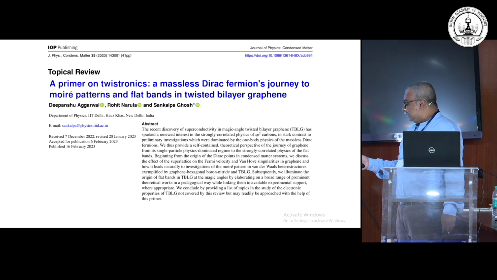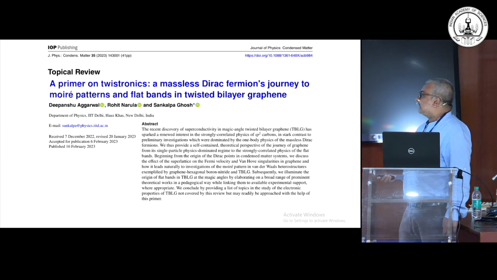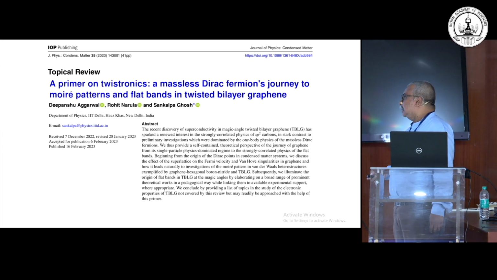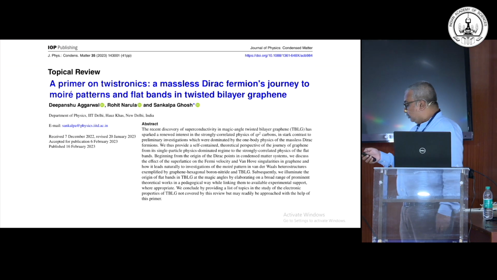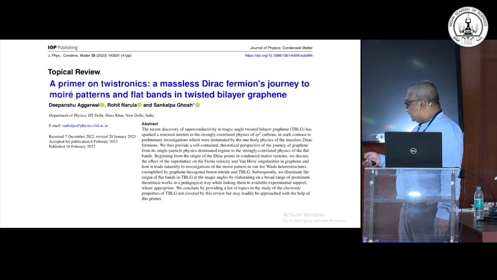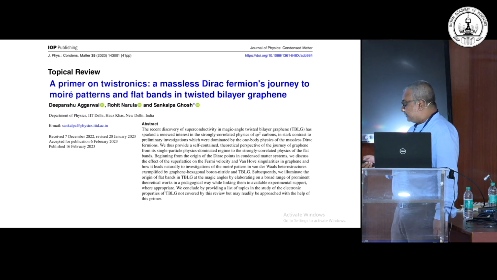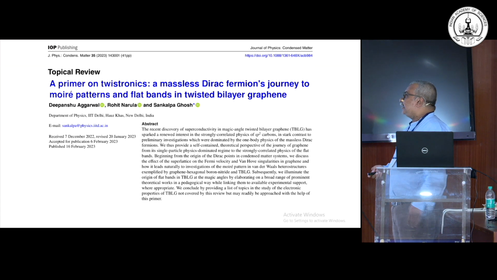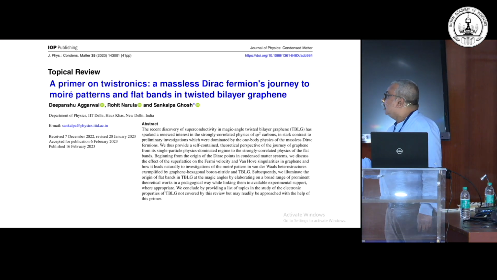And we have basically taken this line of analysis where we try to understand this whole subject of Twistronics by considering, of course it's not as simple as that, there are many other caveats here, but to understand it at a very basic level, we wanted to understand these things as you consider these massless Dirac fermions in the presence of various types of superlattice potentials, and try to see if using that you can understand the flat bands in the twisted bilayer graphene and so on and so forth.